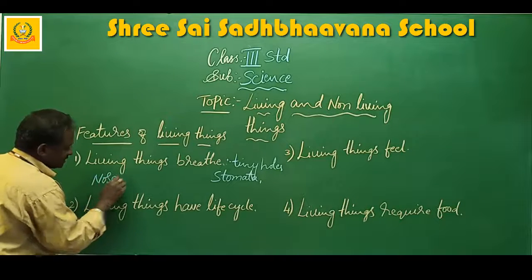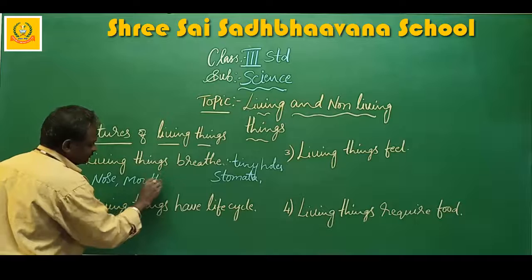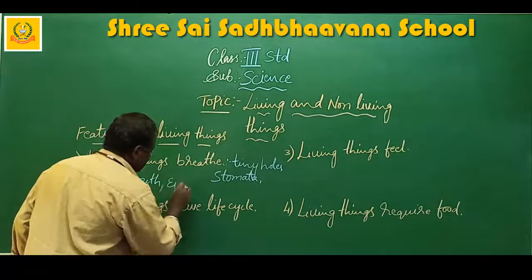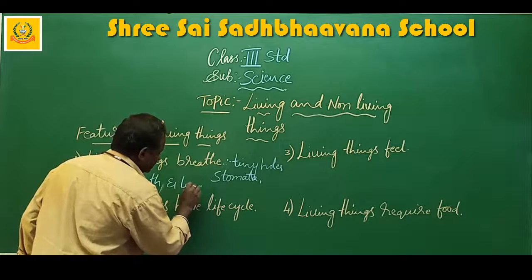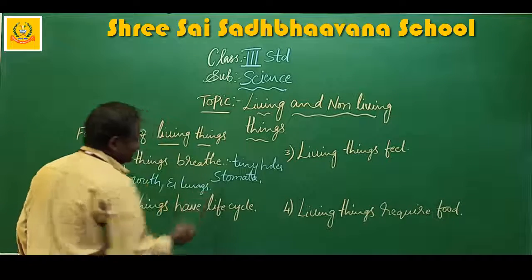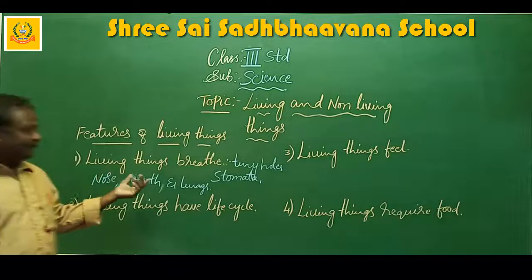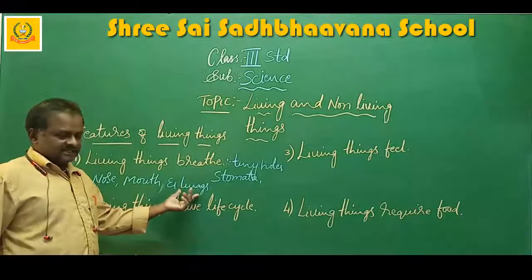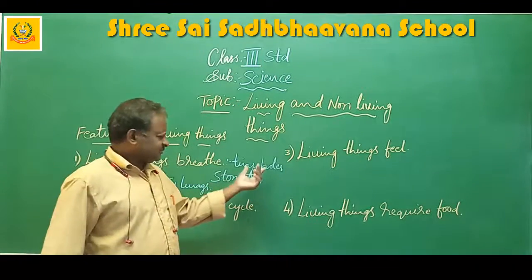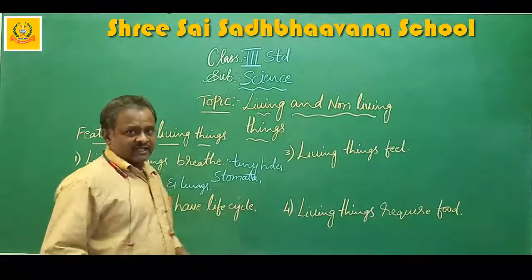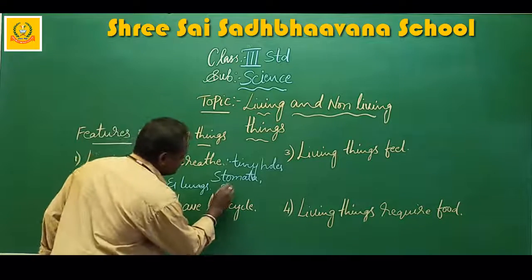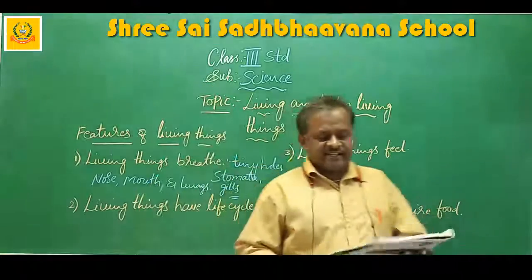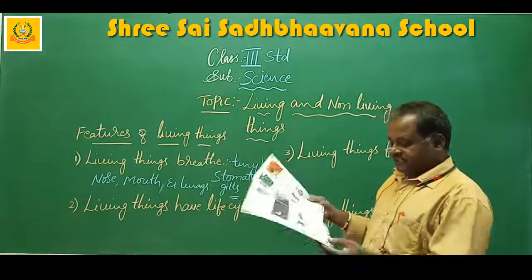Next, which organs do we use? Nose, mouth, and lungs. For the purpose of breathing, we use the nose, mouth, and lungs. Plants use tiny holes called stomata, and the fish use gills. By these gills, it will respire. See here, they have given.